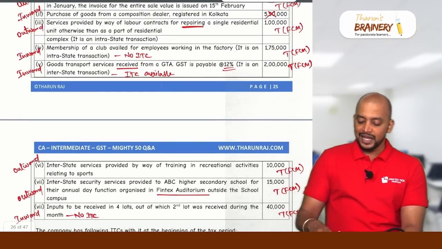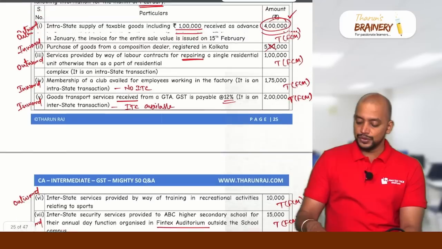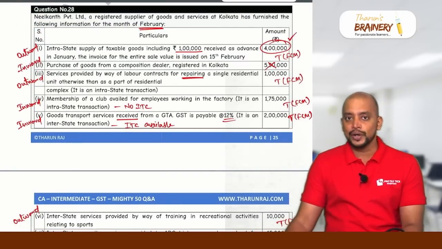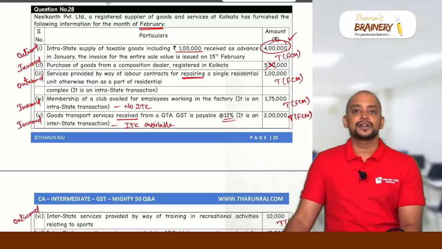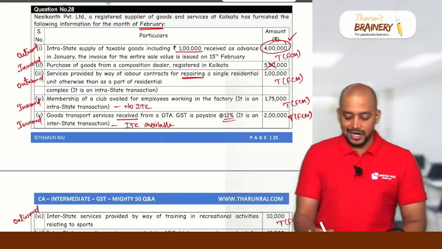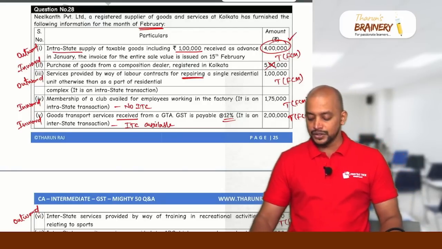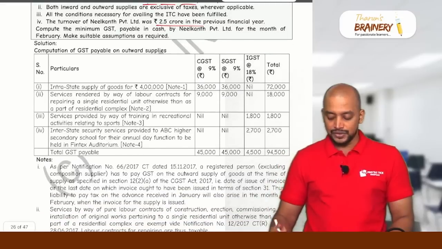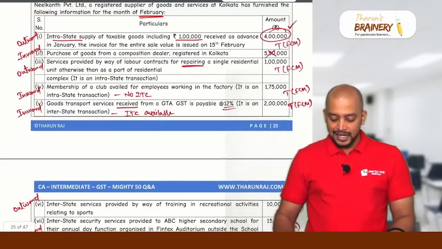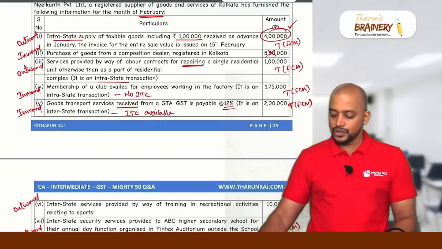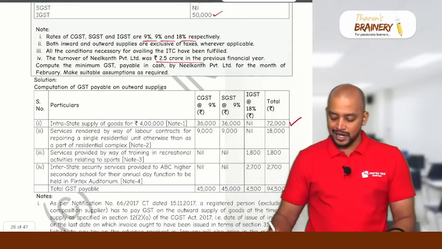Okay. Now, in this case, we need to take the first statement. What is the first statement? Statement showing GST payable under forward charge mechanism, gross GST payable under FCM. So first one, given as intrastate: 4 lakhs, 4 lakhs into 9% gives 36,000 and 36,000. And then next outward, third point, FCM. So repair 1 lakh and it is intra, so again 1 lakh into 9%, 9,000 and 9,000.